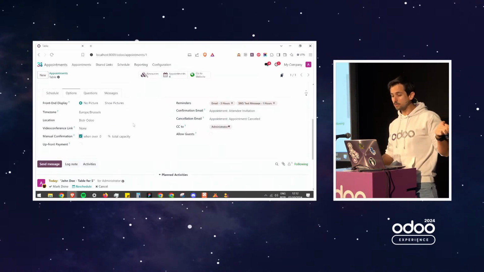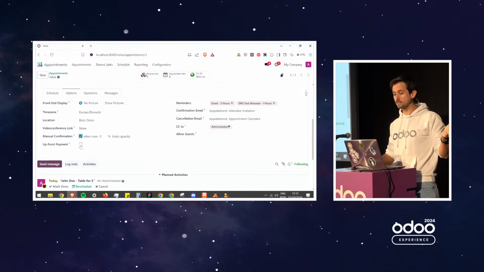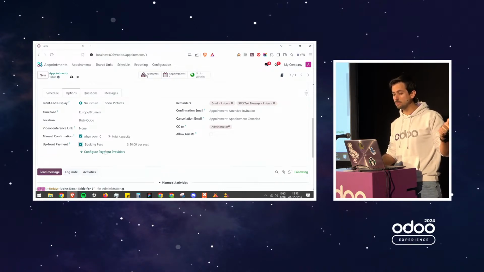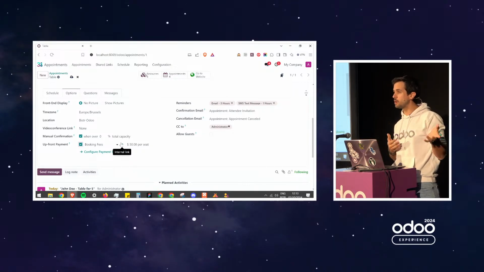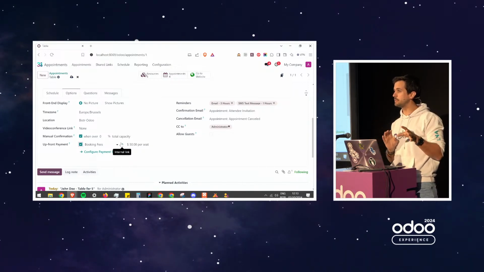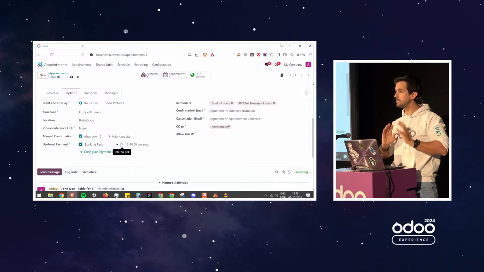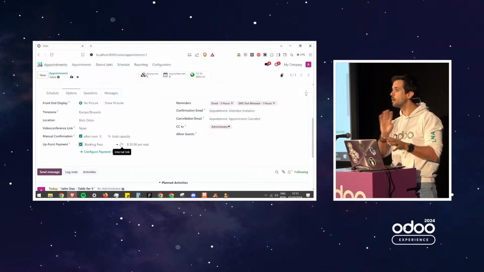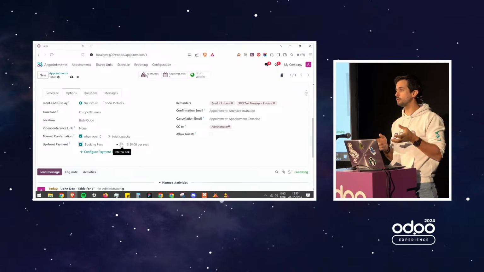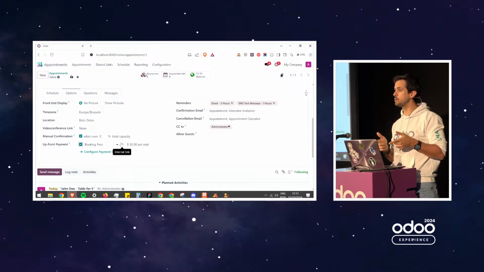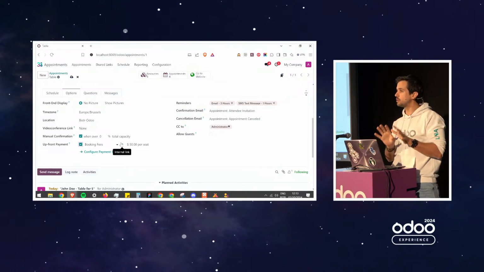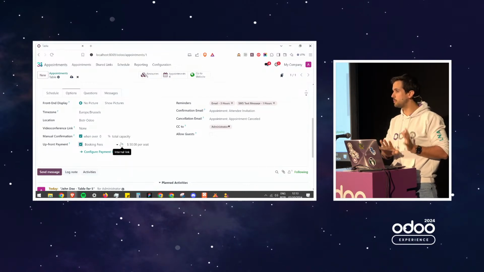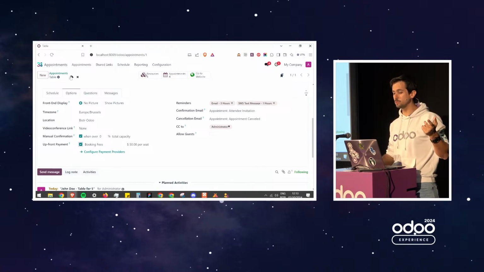Again, there's no magic. You just accept upfront payment here, and you can link your specific product with a different price. You can have different products with different prices depending on the appointment types, and Odoo will not let you validate a request here without going through the usual e-commerce flow that we all know, where you need to pay before confirming your order. The idea is your calendar should not get requests for people that didn't pay, and that's what we do with this option.